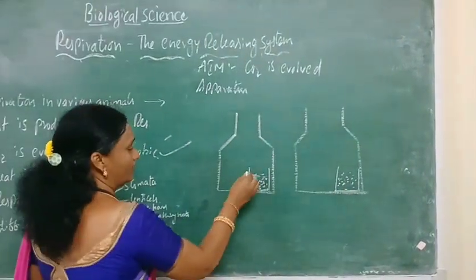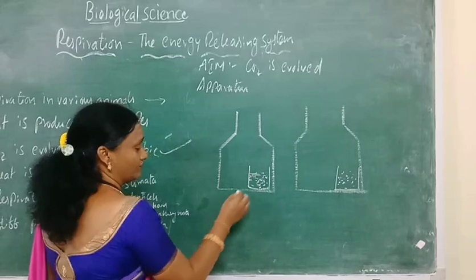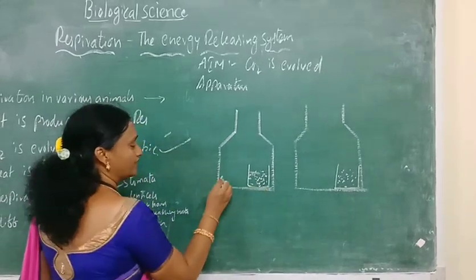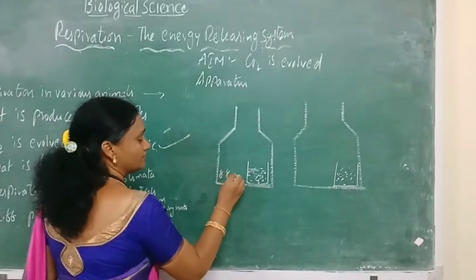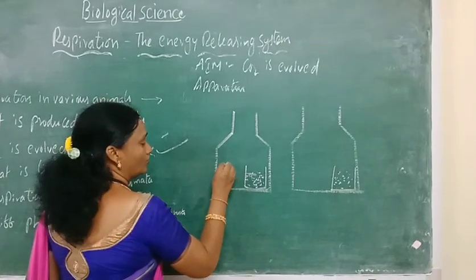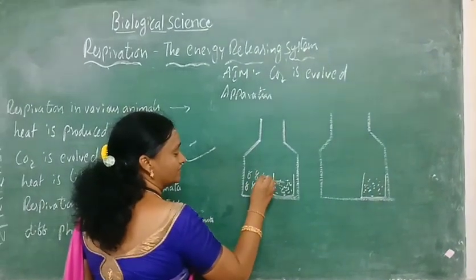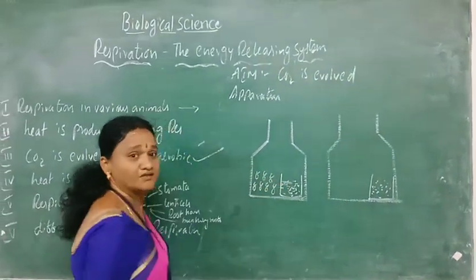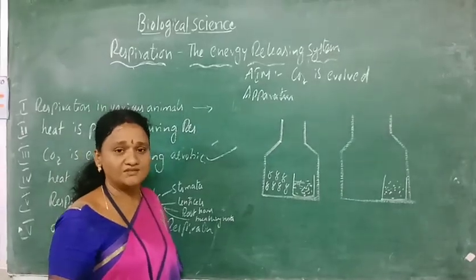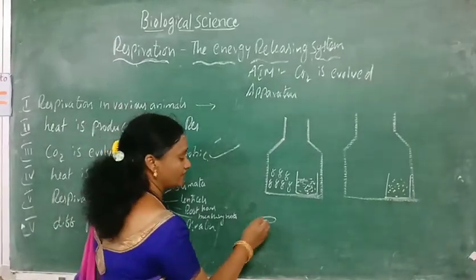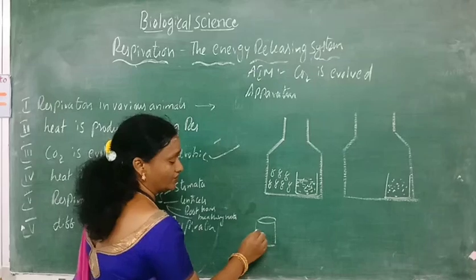In the first glass bottle, we will be taking the germinating seeds. Now you can get ready-made germinating seeds, or you can prepare them yourself. Take the dry seeds and soak them in water for a whole day.